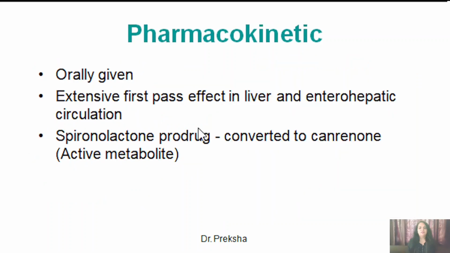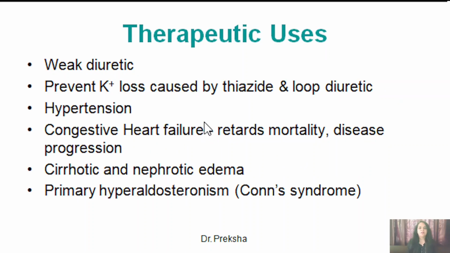Now coming to the pharmacokinetic properties of spironolactone, it is given orally, it has extensive first-pass metabolism and some enterohepatic circulation. Spironolactone is a prodrug and it is converted to canrenone, which is its active metabolite. Now spironolactone is a weak diuretic, so this is used basically for the prevention of the potassium loss which is caused by the thiazide and loop diuretics in case of hypertension.